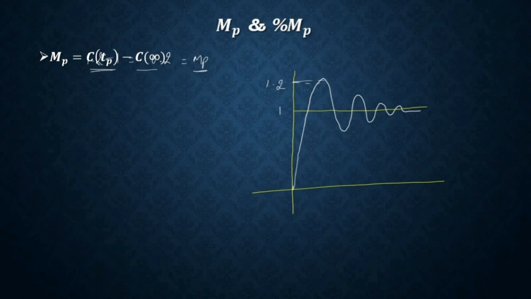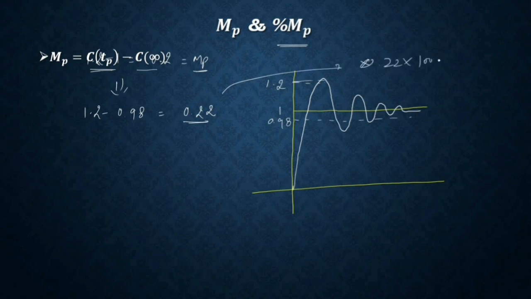Most of the time we take the final value to be equal to the step command given to it, or whatever the command given to it. But it may not always be the case. Suppose the final value we consider, in this case, is 0.98. Then what is the overshoot? The overshoot comes out to be 1.2 minus 0.98, that is 0.22. So if this is the overshoot, what about the percentage overshoot? Definitely you multiply it by 100, and that comes out to be 22%.